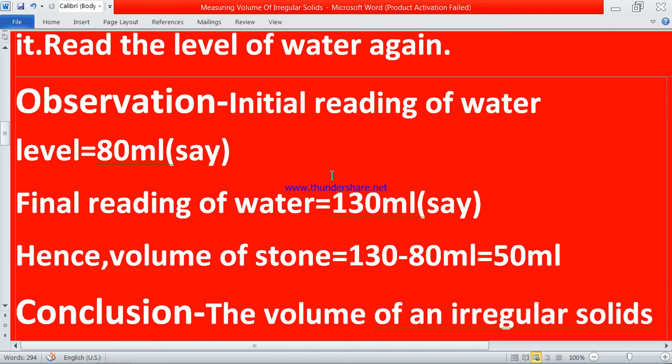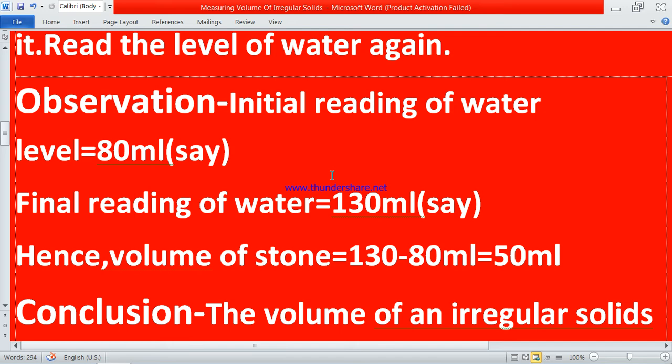Suppose it is not clear, all the beakers will not have the same volume, same ml, that I am saying. Suppose we say that 80 ml was the point at which the water was there when no stone was poured in it, and the final reading, when the stone has been poured in it, is 130 ml.